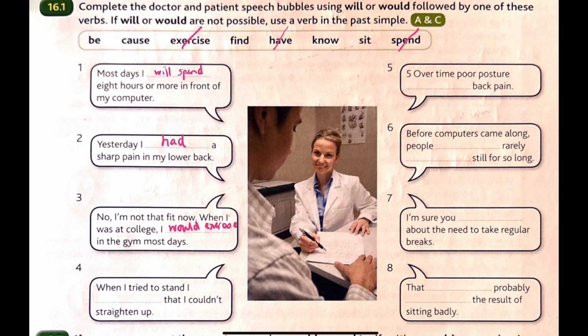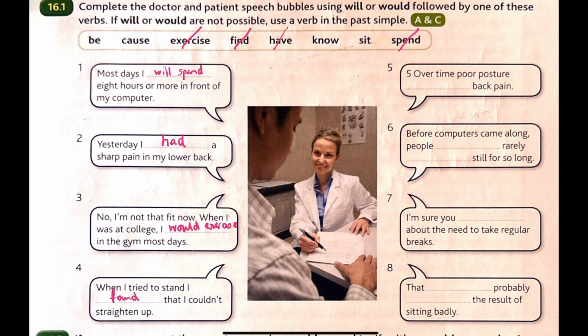When I tried to stand, blank that I couldn't straighten up. This is a particular occasion, so will or would are not appropriate. So it's just going to be the past simple of the verb find. When I tried to stand, I found that I couldn't straighten up.